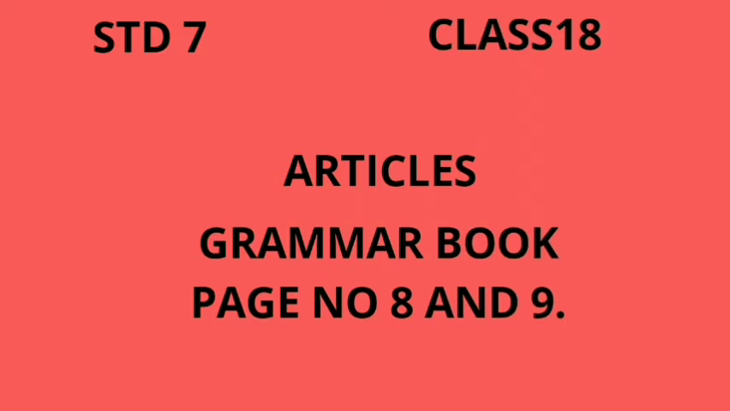We have already learned about articles from first standard onwards. What is an article? A, an and the. These three words are called articles. Articles are usually used before a common noun. Articles are of two types. The first one is definite article and the second one is indefinite article.